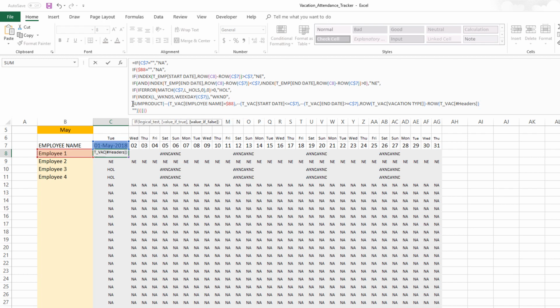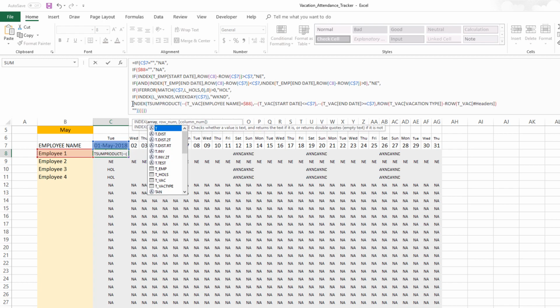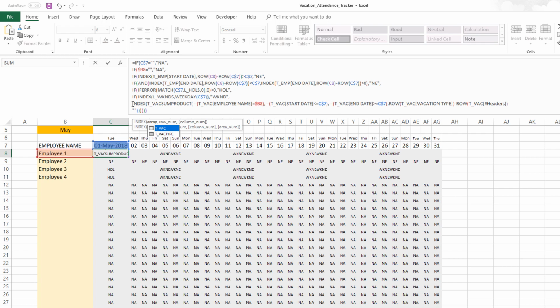So come back to the beginning and say INDEX, the T_vacation table and the vacation type column, and use all of this as my row number. Once we do this, then close it, and let's see where it closed.